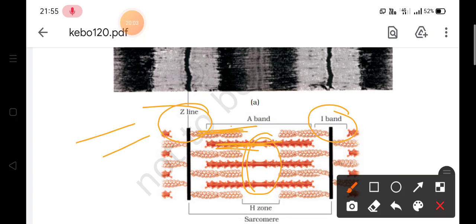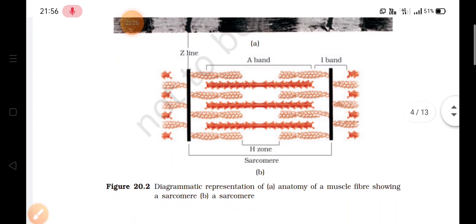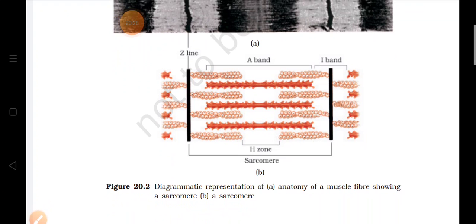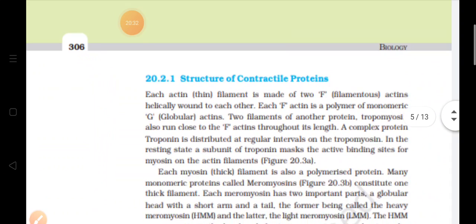This central part of the thick filament is left, and this central part which is not overlapped is called the H zone. This zone is the part of the thick filament which is not overlapped. So this is about the structure of the muscle fiber, that is, a sarcomere. Now we will talk about the structure of contractile proteins.